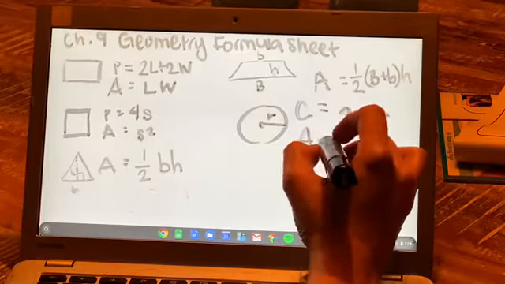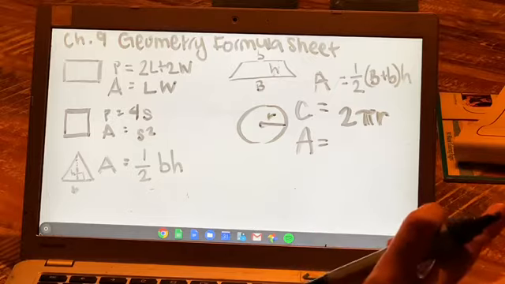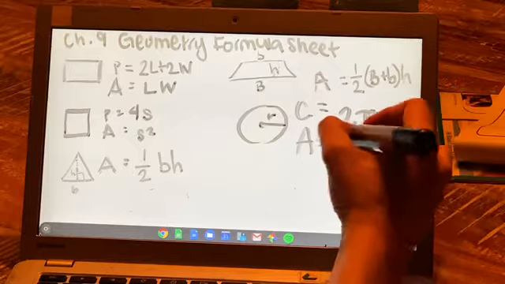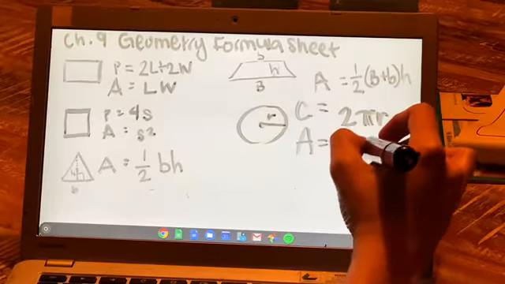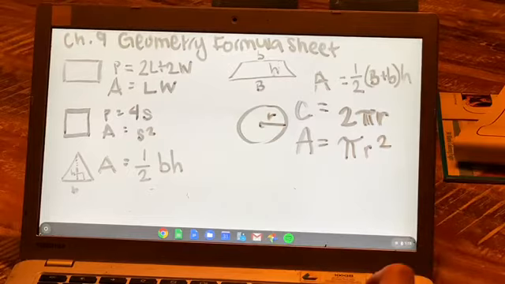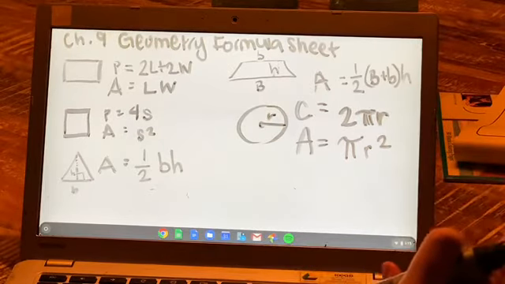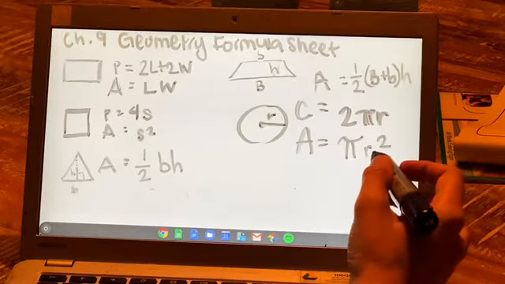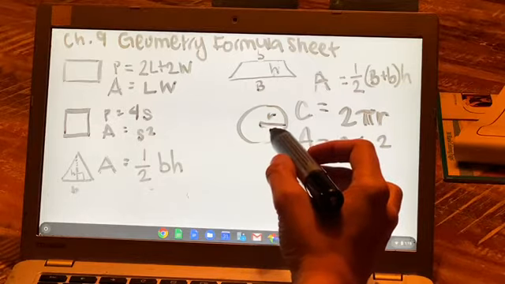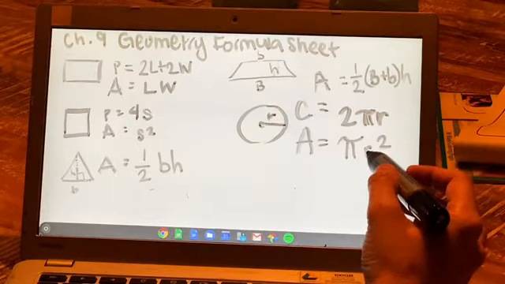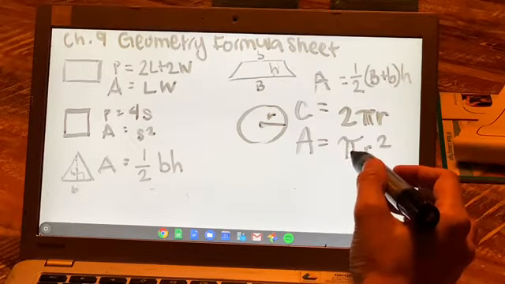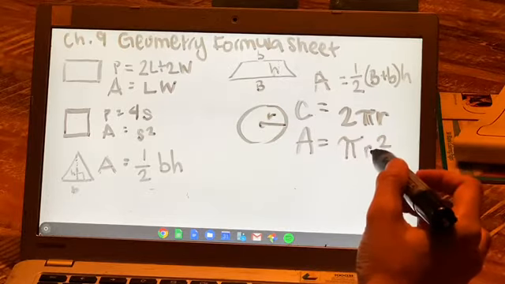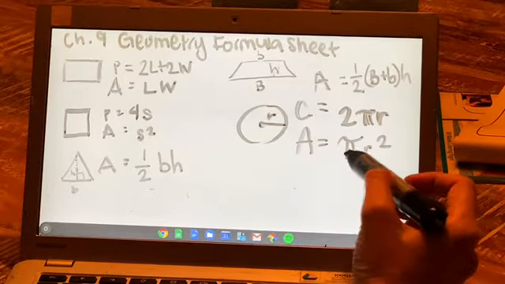But be careful because remember that area is a similar but very different formula. And again, we're going to be going into units squared. So the formula for area is pi r squared. In this case, you have to be super careful about your diameter. If they only give you the diameter, you must divide it in half and square that number, right? So let's say the radius is 6. I would plug it in here. It would be 36 times 3.14 units squared. Does that make sense? So whatever the radius is, you square it. So you multiply it by itself, and you multiply that by pi.